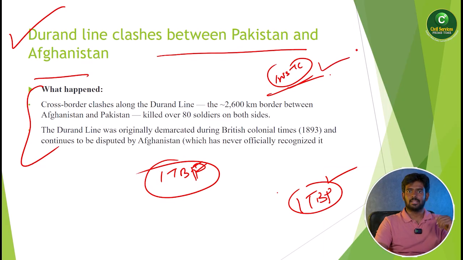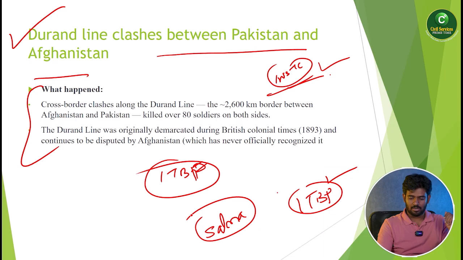So Afghanistan plays a very key role in the INSTC. At the same time, our Indian government has constructed the Salma Dam. What is the dam name? Salma Dam, which was constructed in Afghanistan by the India-Afghanistan Friendship Treaty. Second important point: first is INSTC, second is Salma Dam, and third, the Afghanistan Parliament was also constructed by our Indian government itself.